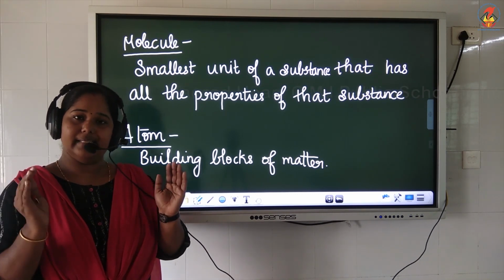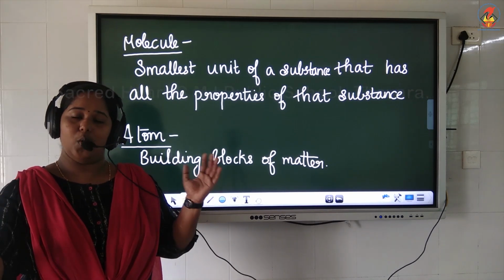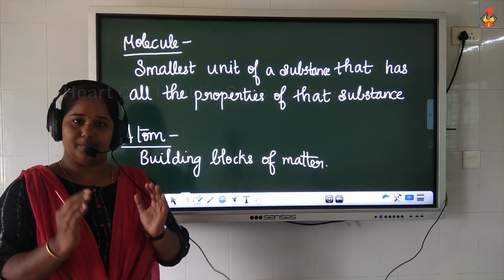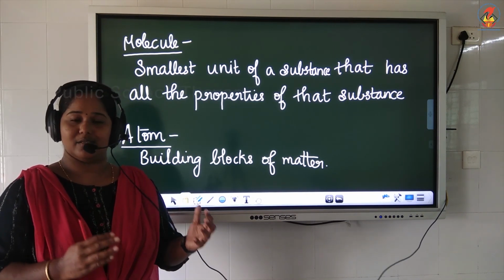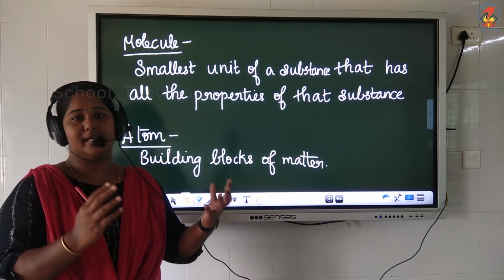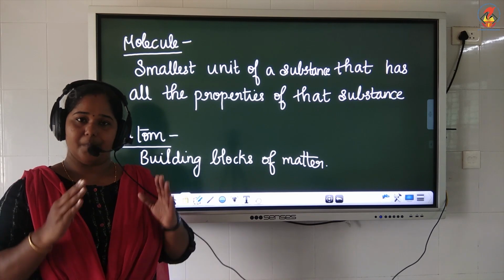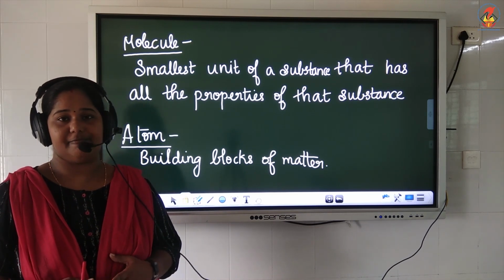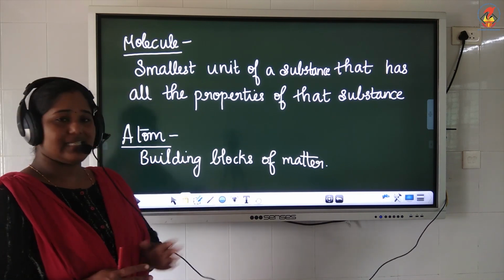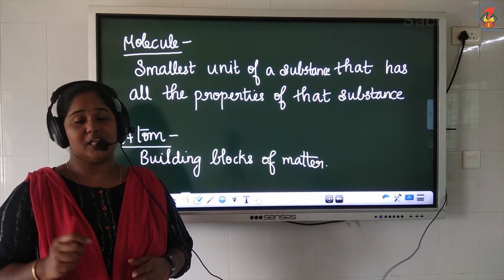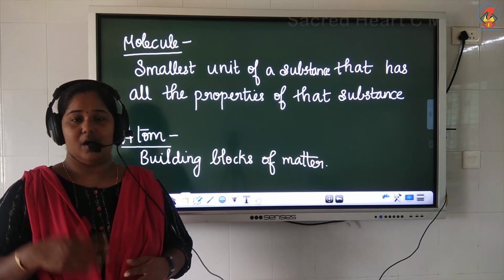Only when you combine this brick powder, you get a brick. So same way, only when you combine atoms, you get a molecule. And molecules are combined to get matter. So same way, bricks are combined to get a building. So just keep in mind, molecules are the smallest particles of matter which show the properties of that substance, whereas atoms are the building blocks or the smallest particle of matter. It does not show the property of matter or that substance.